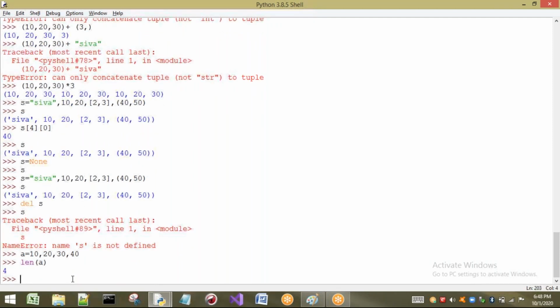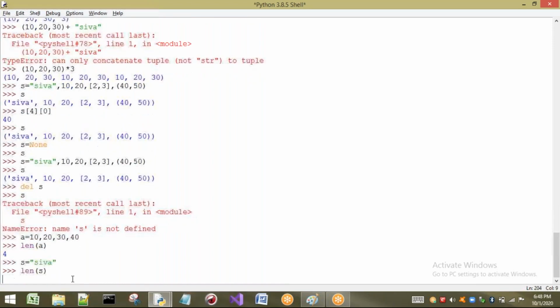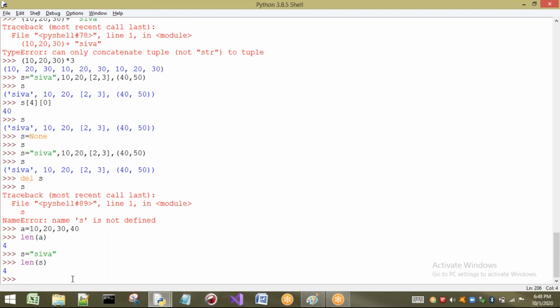4. So len is a function which returns the length, that means how many elements are there, the size of the tuple. It may be the size of a tuple or the size of a string. Let us take a string s and type len of s. It is going to give the length for a string also. In the same way, len gives the length of any sequence, and tuple also.